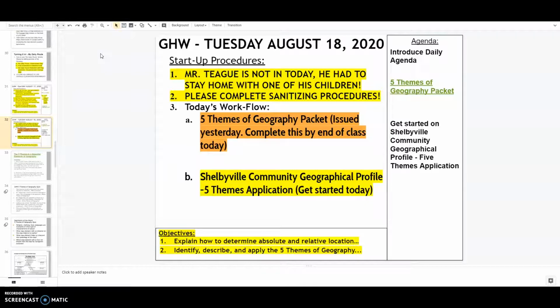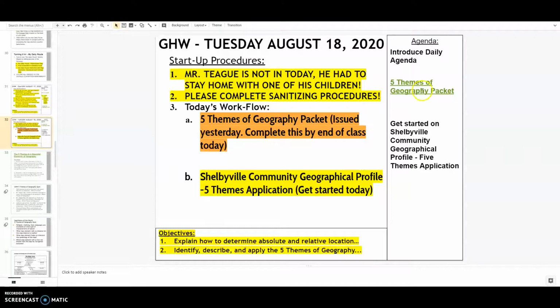So let's get started. Please make sure that you obey all sanitizing guidelines. Wash your hands with the hand sanitizer as you come into class. Use the paper towel to wipe down your desk. Cover your mouth when you're coughing or sneezing, even though you have a mask on. And also, please keep your masks on at all times.